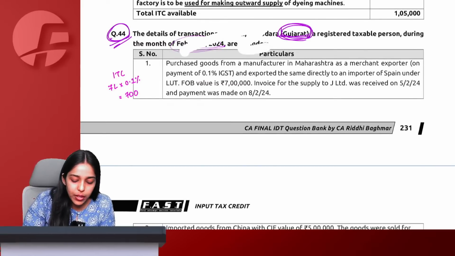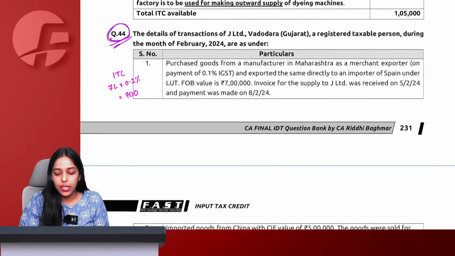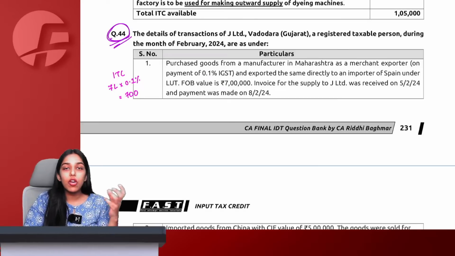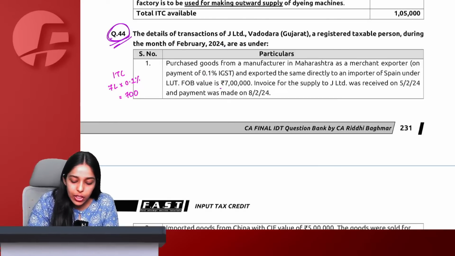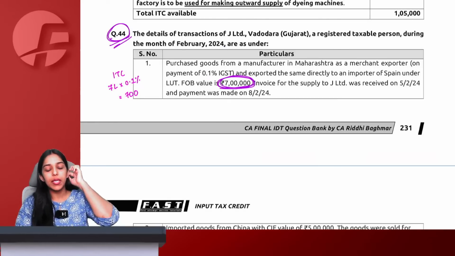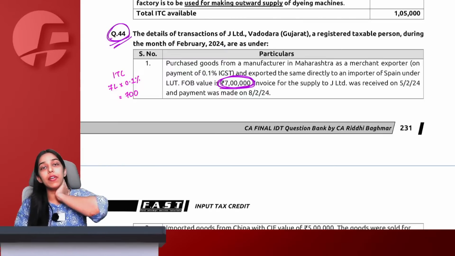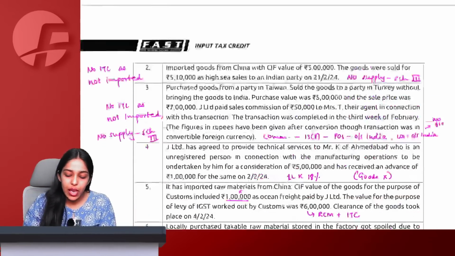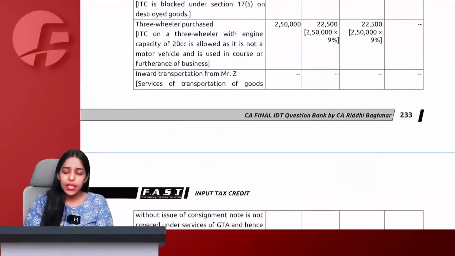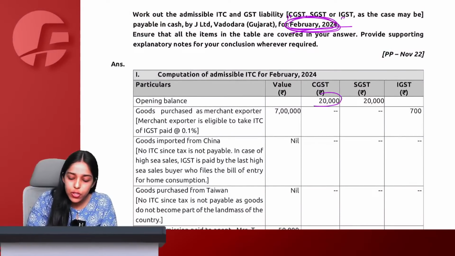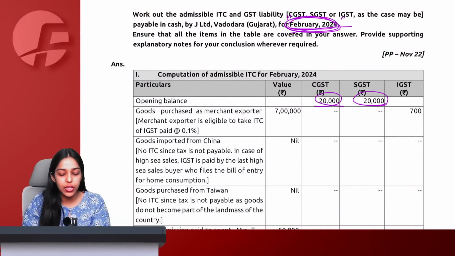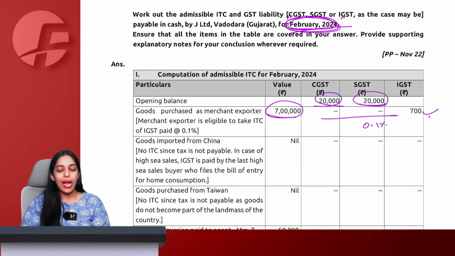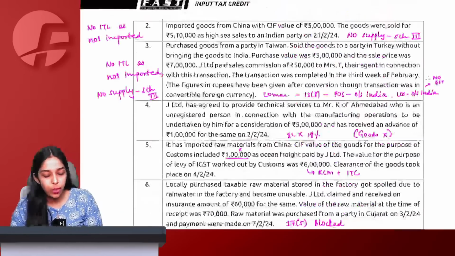Chalo. So purchased goods from a manufacturer in Maharashtra as a merchant exporter. See, we have purchased from a merchant exporter and the value is 7 lakh rupees. Now tell me, the rate of GST applicable for merchant export is 0.1%. So 7 lakh into 0.1%. See, this was the opening ITC of 20,000 given in the question, plus 7 lakh into 0.1%, 700 ITC I can take for merchant export purchases.